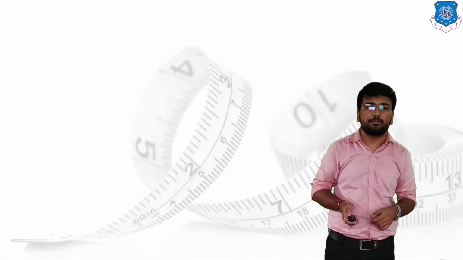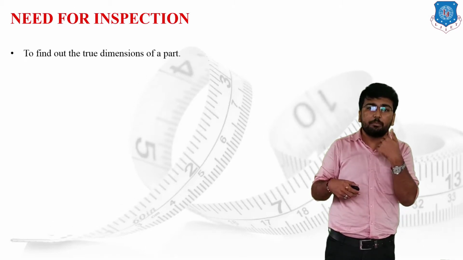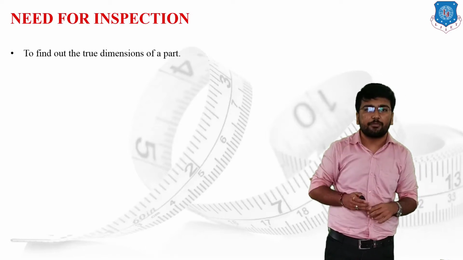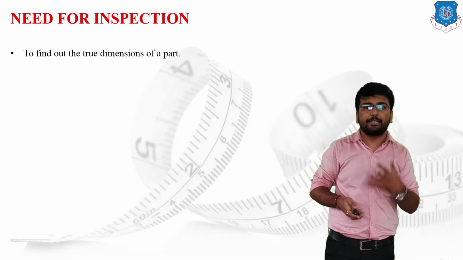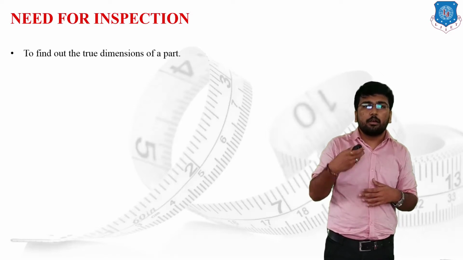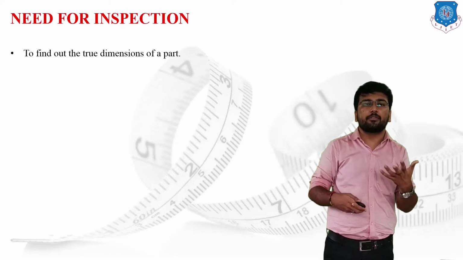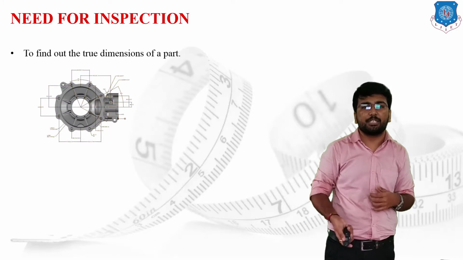Now we are going to discuss the need for inspection. What is the basic requirement behind inspection, or the basic fundamental of inspection, or why is inspection very essential for mechanical parts? The very first requirement behind inspection is to find out the true dimensions of the part. If I have to find the true dimensions of a given part, then inspection is very essential.